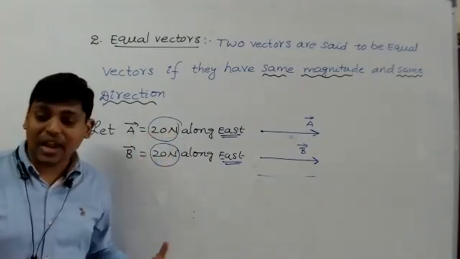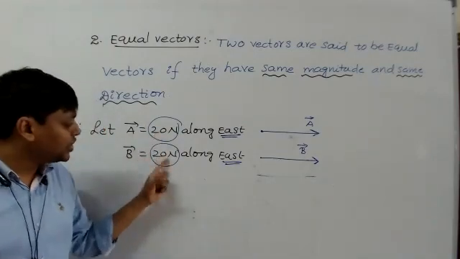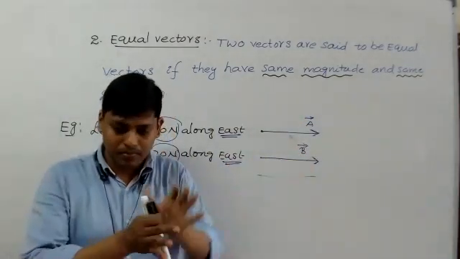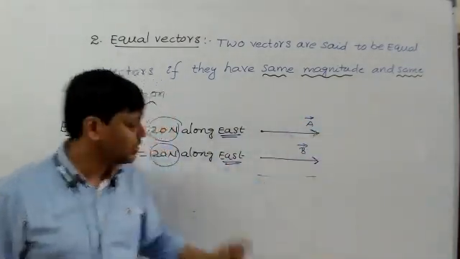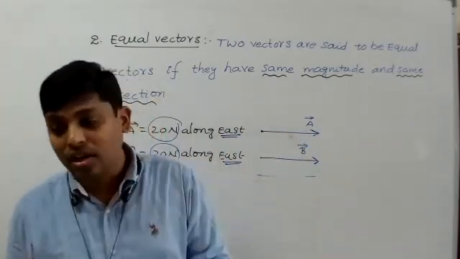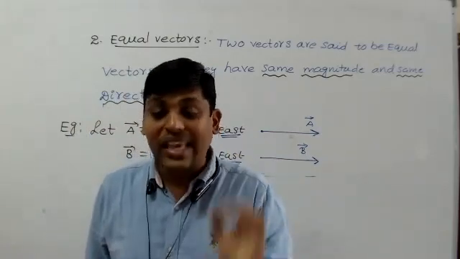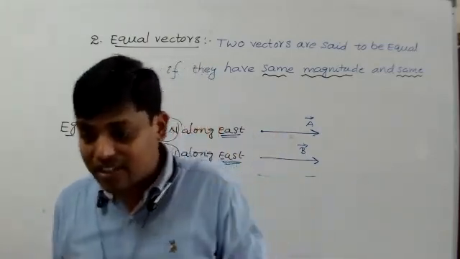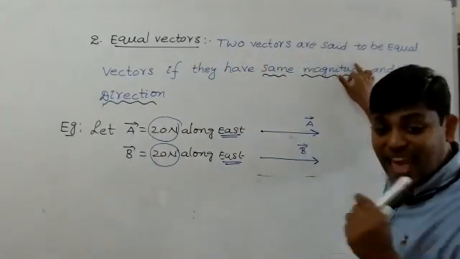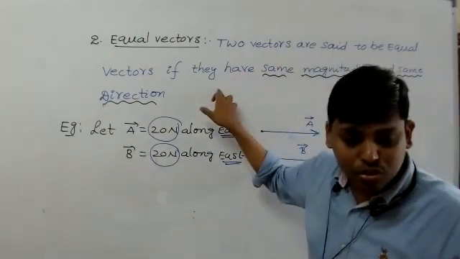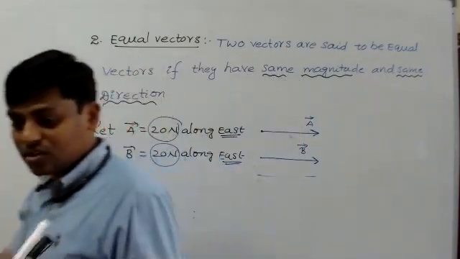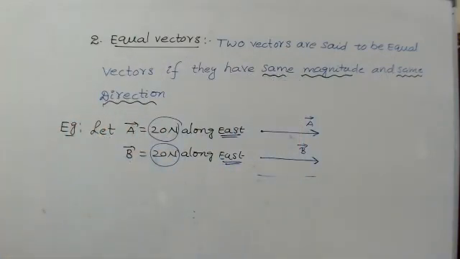So A bar has magnitude 20 newtons, B bar also has magnitude 20 newtons. So A bar magnitude and B bar magnitude are the same. That means the A bar line and B bar line values are the same, and A bar direction is east, B bar direction also east. Then A bar and B bar are known as equal vectors. Two vectors are said to be equal if they have same magnitude and same direction. Draw the diagram also.